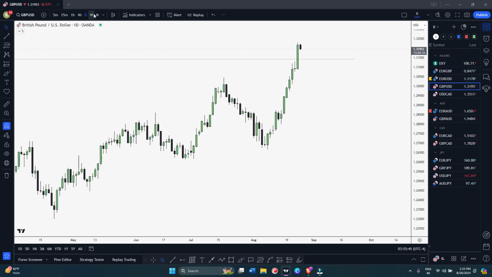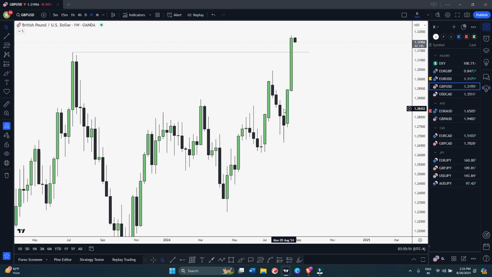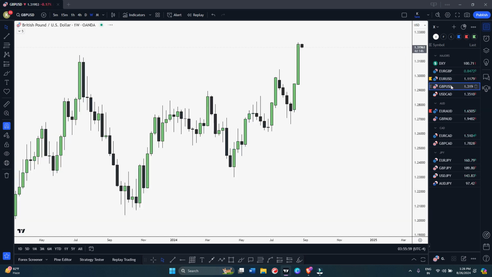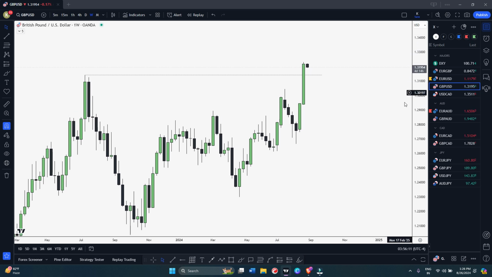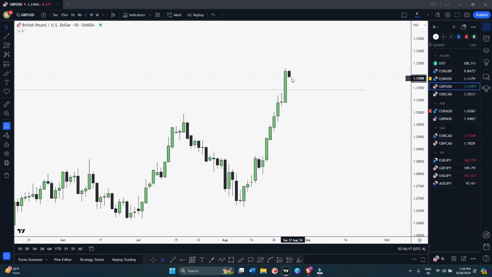Okay, so let's come to GBPUSD. GBPUSD is still good. We're respecting all weekly fair value gaps. You can see we respected the weekly fair value gap here, and we respected the weekly fair value gap here. And as compared to Euro USD, GBPUSD is much stronger because you can see GBPUSD is already trading above this weekly high, whereas Euro USD has not traded above this high. So GBPUSD is still much stronger as compared to Euro USD. Let's see if, let's say, we form a daily bullish fair value gap here also, then we can anticipate internal to external, if we form a daily bullish fair value gap.